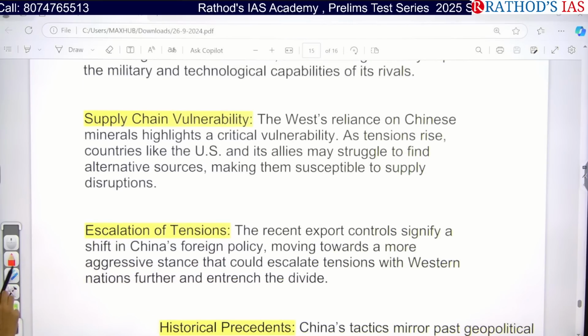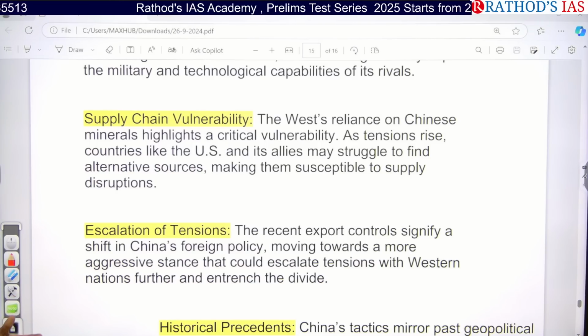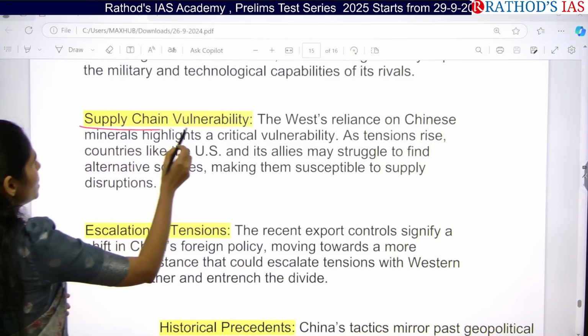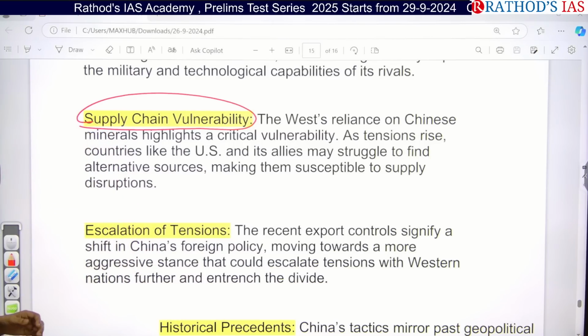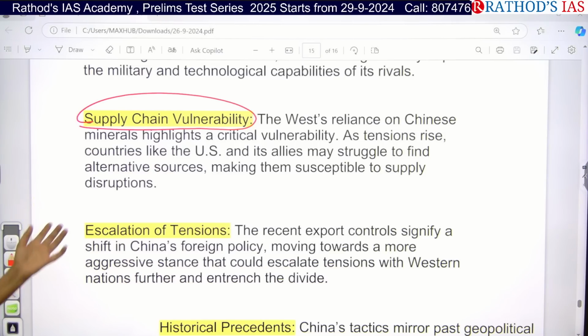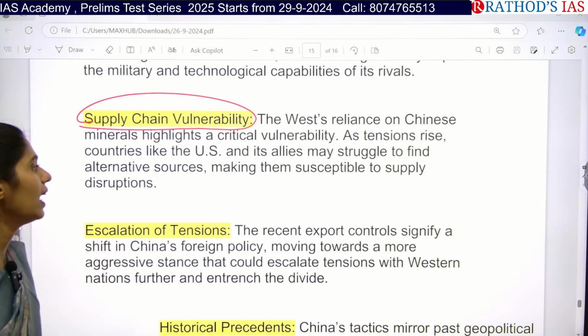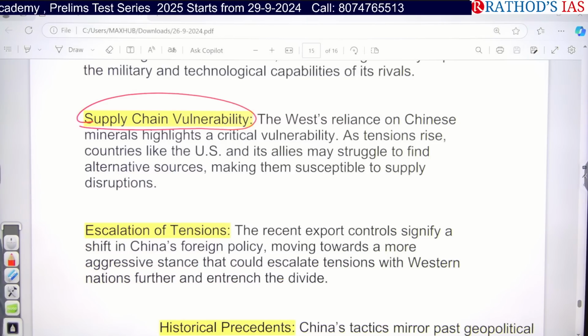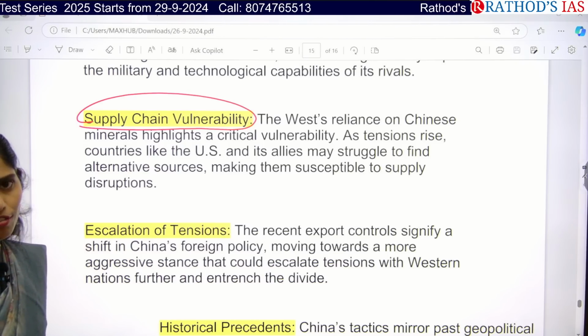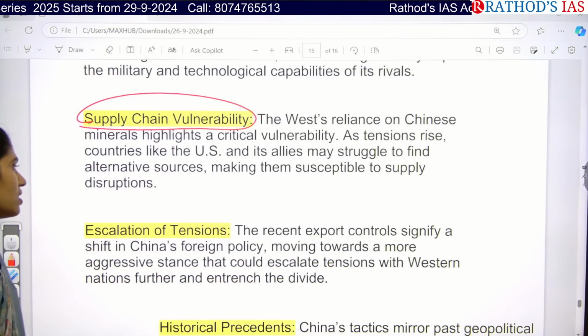And next, the countries, if they are not getting these essential things, then what happens? There is vulnerability in the supply chain. Western countries relied on these Chinese minerals, which highlights their critical vulnerability now. So again there is increasing tension in these Western countries like the US and its allies, and now they are struggling to set up other alternative sources.